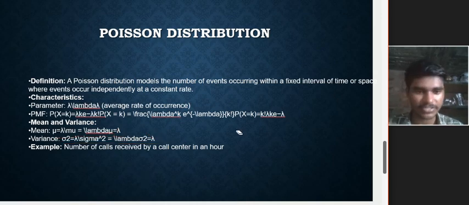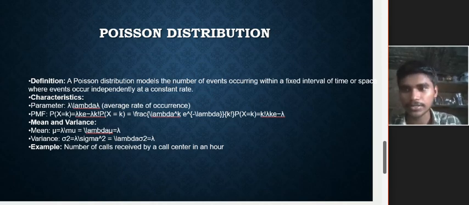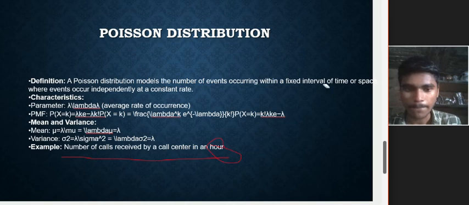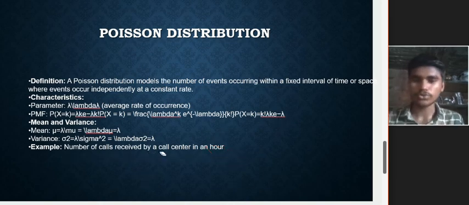Then we can use the Poisson distribution. The parameter here is lambda, with PMF, mean and variance. The mean mu equal to lambda, and sigma square equal to lambda again.